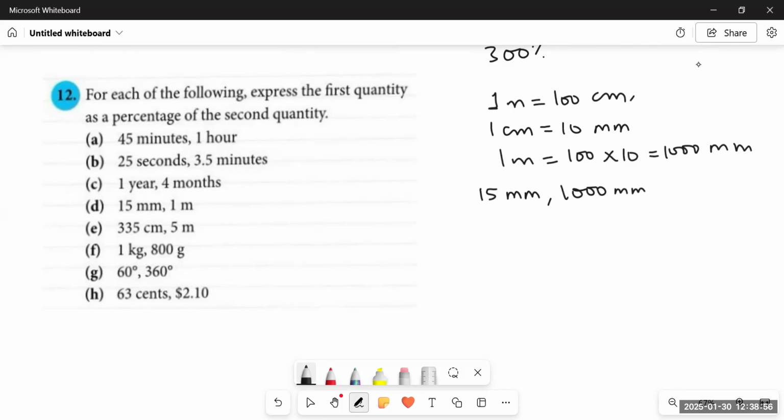Now both the quantities are in millimeters. We can divide 15 by 1000. The first quantity would be in the numerator, the second in the denominator. When we multiply it, 2 zeros will cut the 2 zeros. We are left with 15 upon 10. When we cut this 0 as well, the decimal will move one place backward and it would be 1.5%.